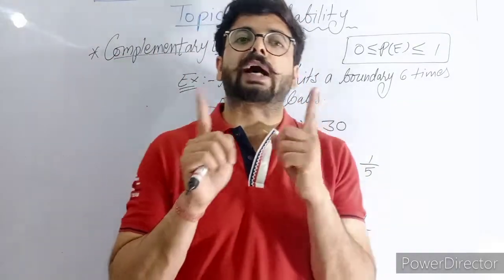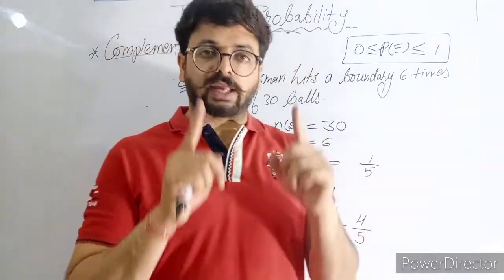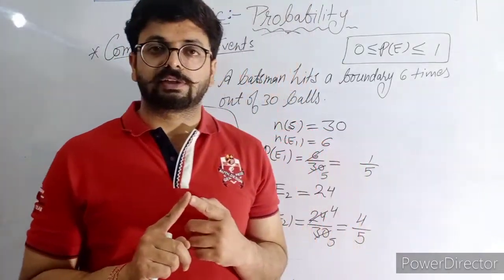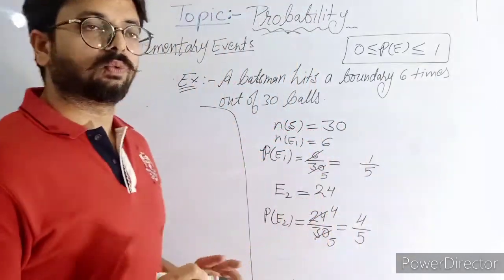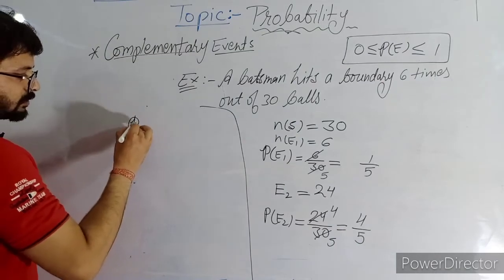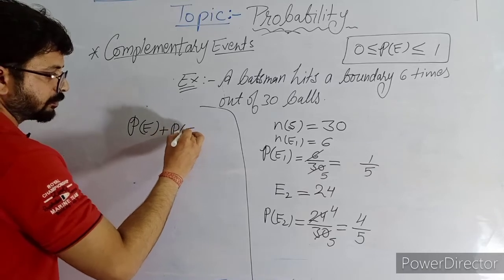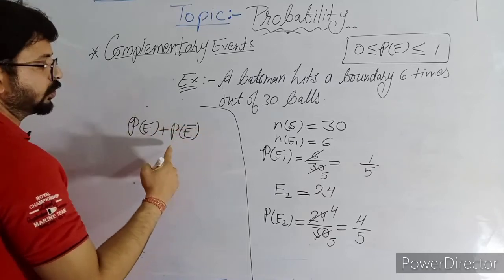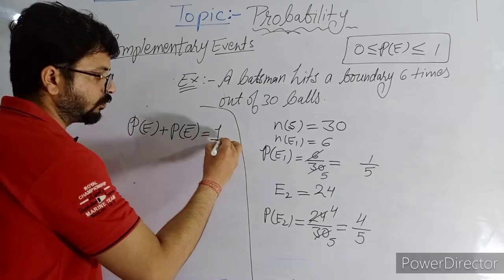These two events are complementary events, and the sum of their probabilities will come equal to 1. Probability of an event plus the probability of not that event will come to 1.